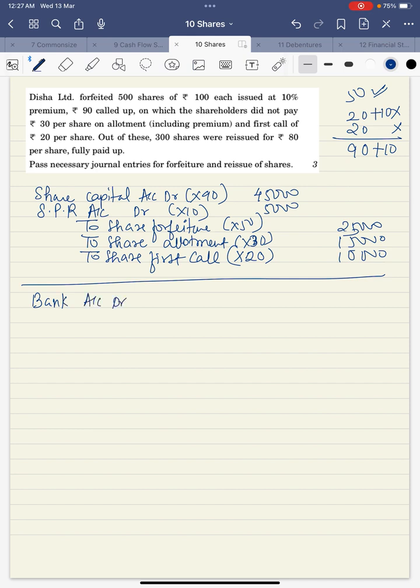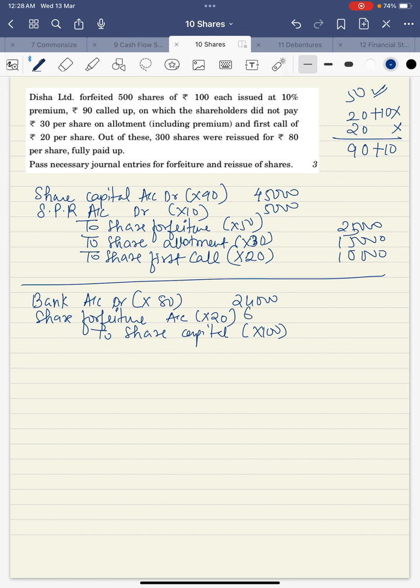So the reissue entry is bank account debit, how much we have reissued for, 80. Sorry, share forfeiture account into 20, to share capital into 100. 300, so 3 8s are 24, 3 2s are 6, and 30,000.